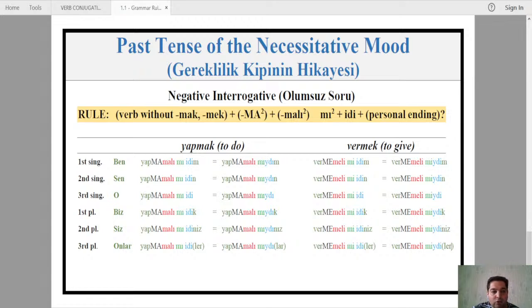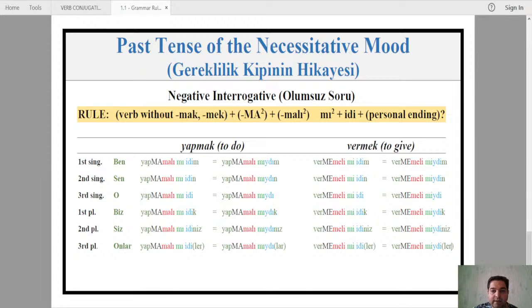So for the negative, oturmak, we just add, differently from the previous affirmative structure, this ma, me as a negative suffix. So oturmak becomes oturmamalıydım. Okumak becomes okumamalıydım. Sevmek becomes sevmemeliydim. I didn't have to love, right? Görmek becomes görmemeliydim. And vermek becomes vermemeliydim. I didn't have to give.